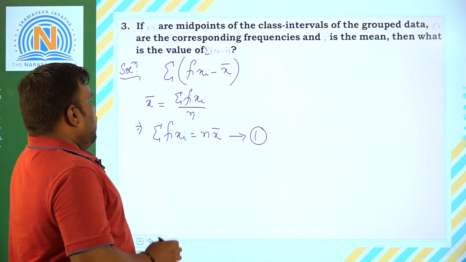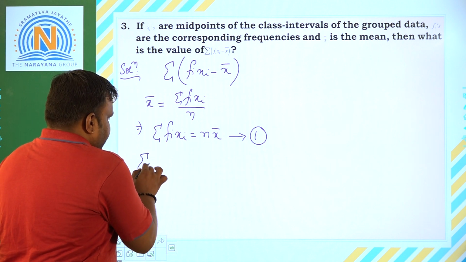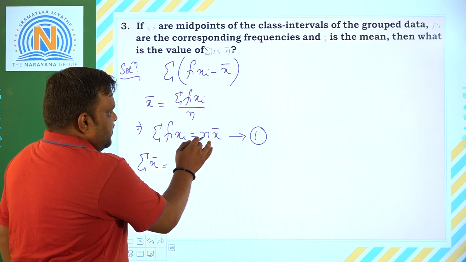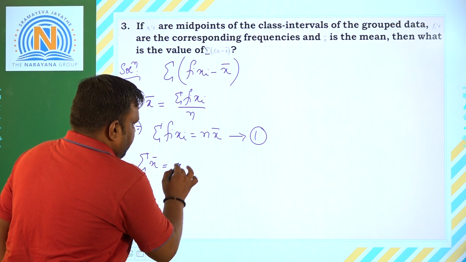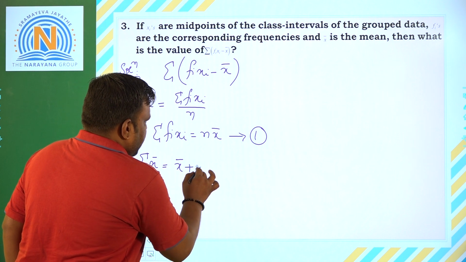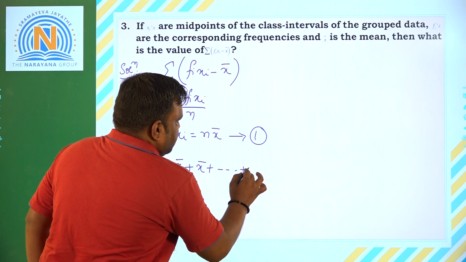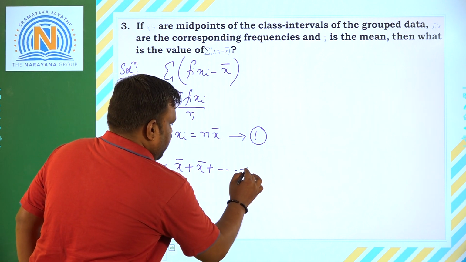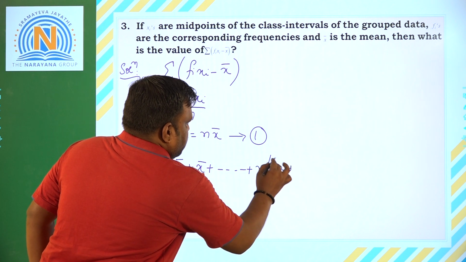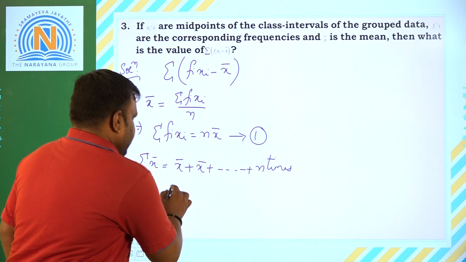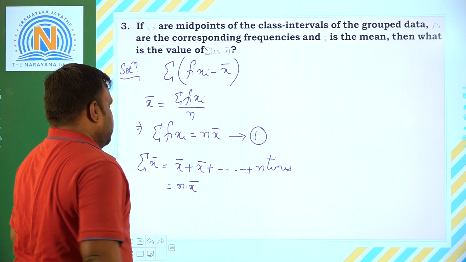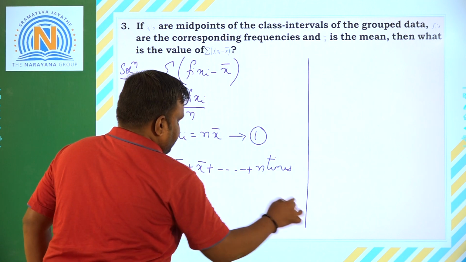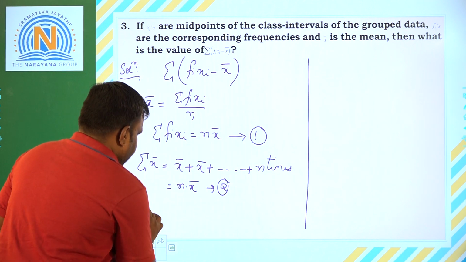Next, take the summation of x bar. X bar is nothing but the observations; add all the mid values of the classes. Since we have the total as n, it will be the addition of n values: x bar plus x bar, and so on, plus x bar, that is n times. If you add this value n times, it will be nothing but n into x bar. So this is the value of the summation of x bar. Name this as the second equation. Now consider the given one.